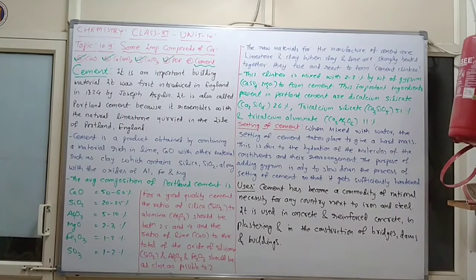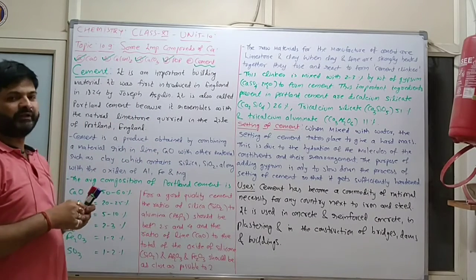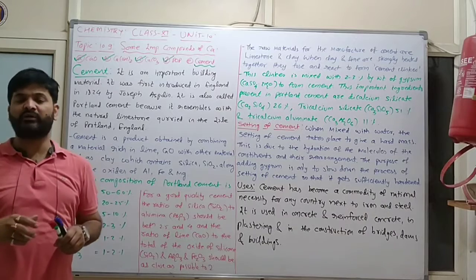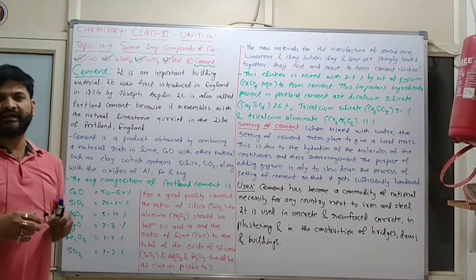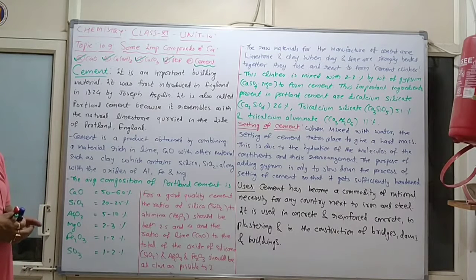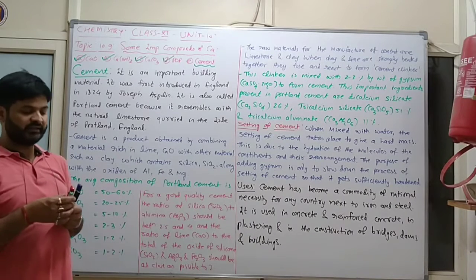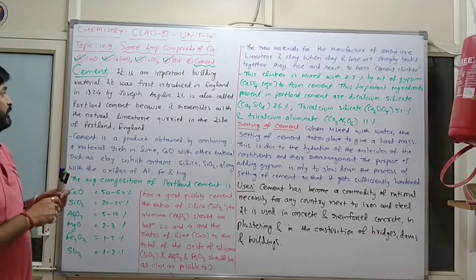Here, in case of cement, normally what will happen? Cement is one of the most important compounds in our construction line, so the study of cement is important.